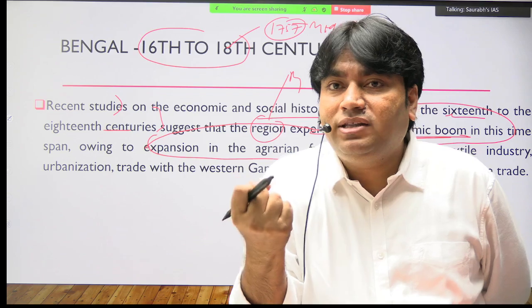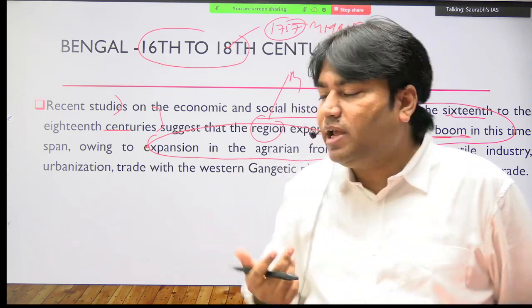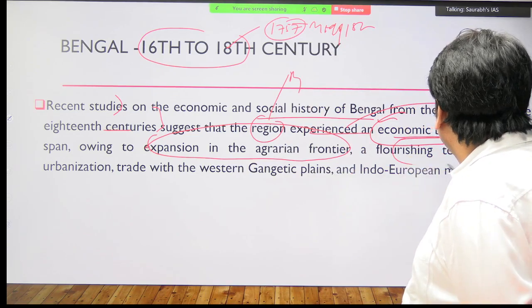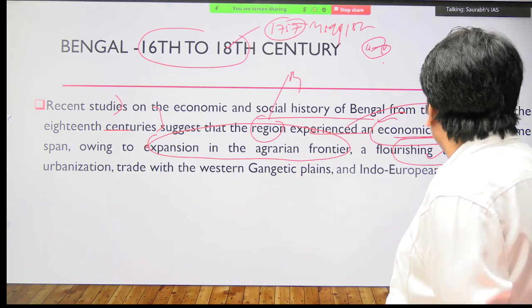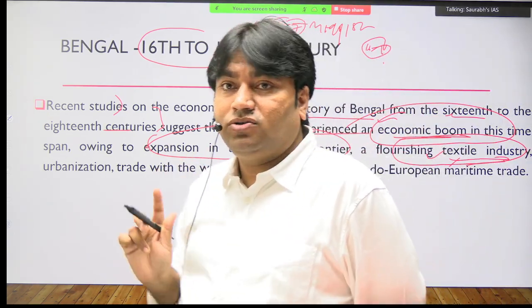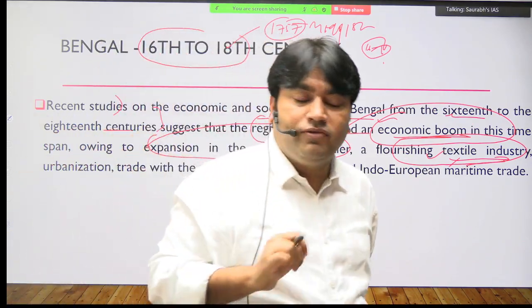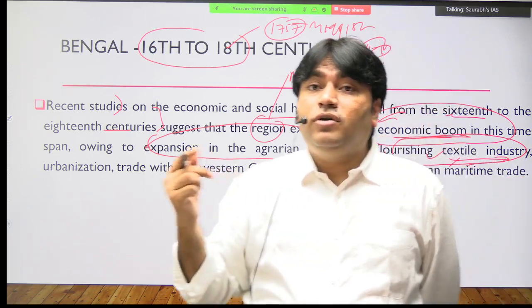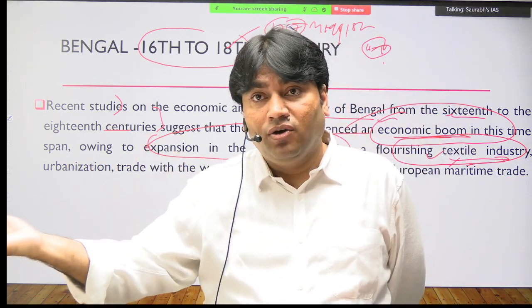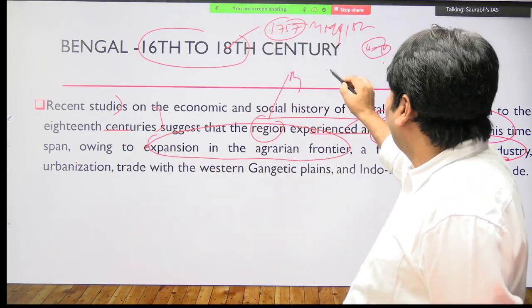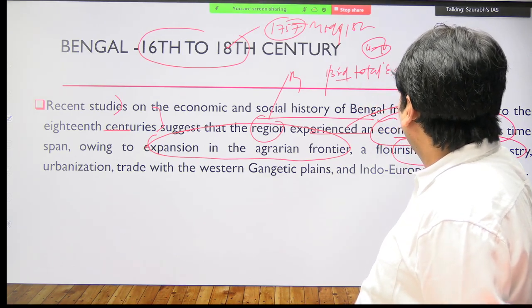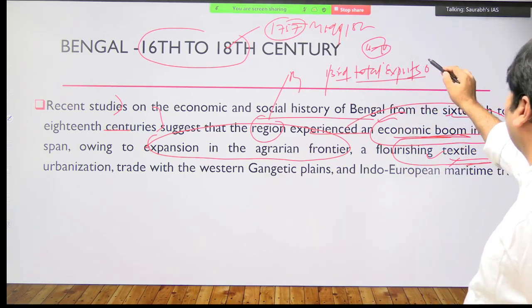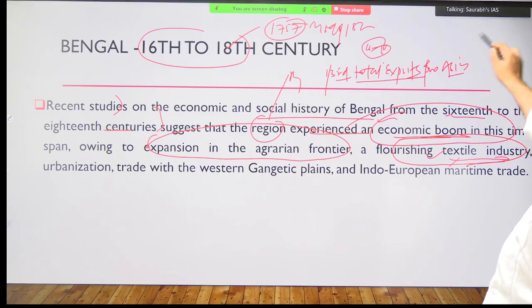और वो क्या था? पिलर था हमारी इकोनॉमी का, एग्रीकल्चर आज भी है, that is the primary sector. Okay, a flourishing textile industry. It means between the 16th to 18th century, Bengal was an important center for what? Textile industry also. And there is an important fact, you can also find this in the NCERT book, that out of the total exports of Asia, one third of total exports from Asia, मैं एशिया की बात कर रहा हूँ, one third of the total exports from Asia was contributed alone by the Bengal region.